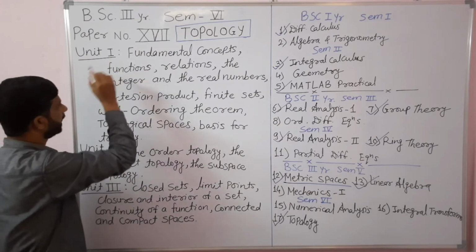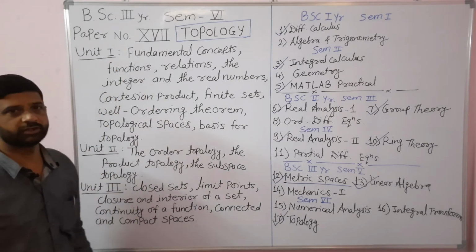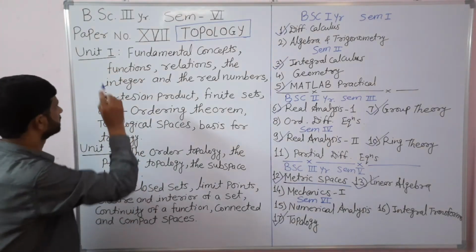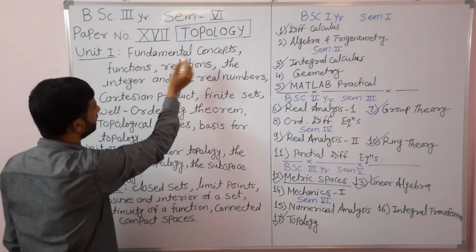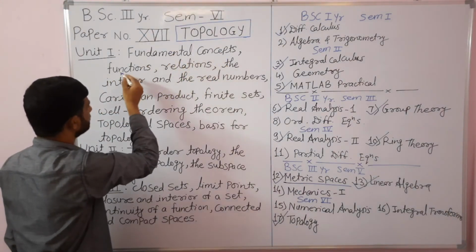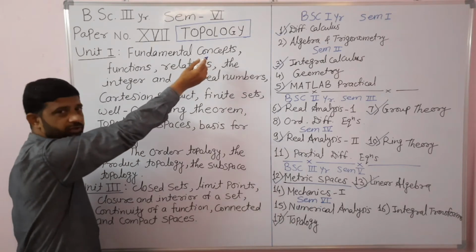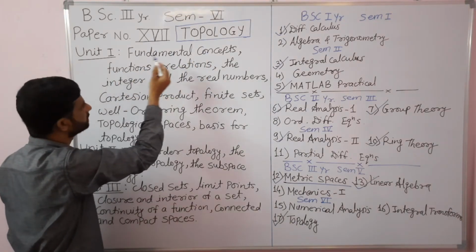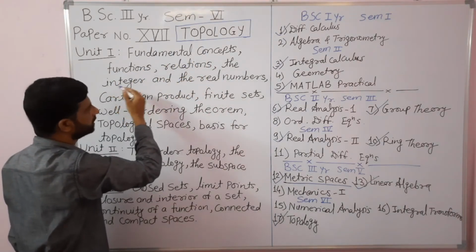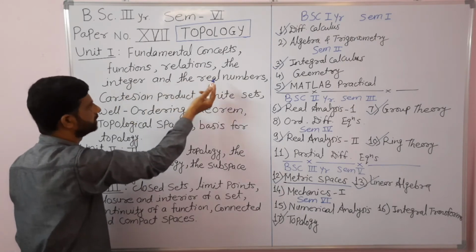As earlier, we have three units in this paper. In the first unit, we are going to study fundamental concepts such as operations on a set, functions, relations, then the properties of integers and real numbers.